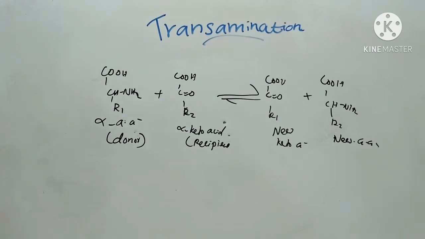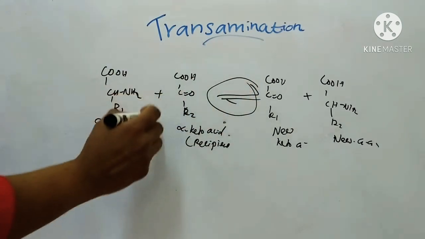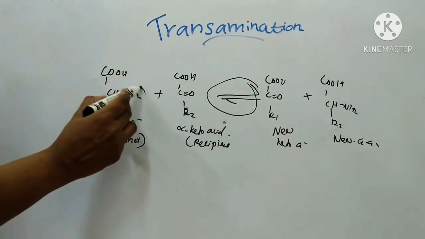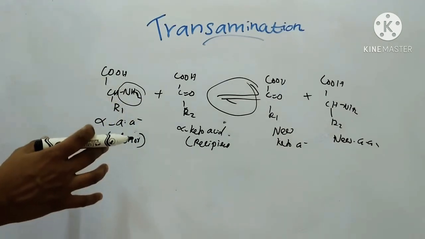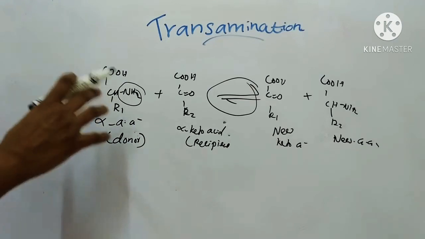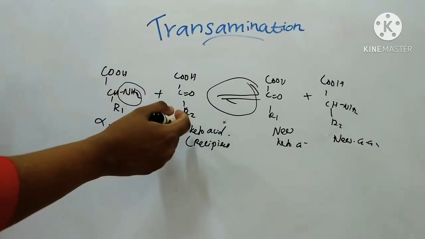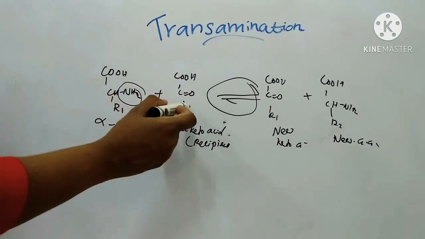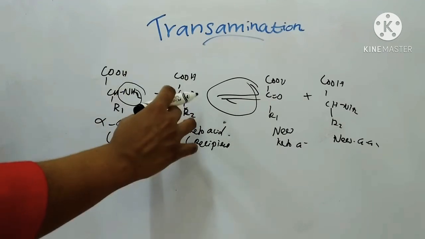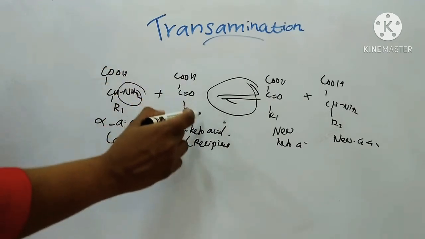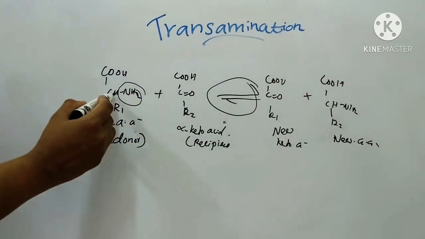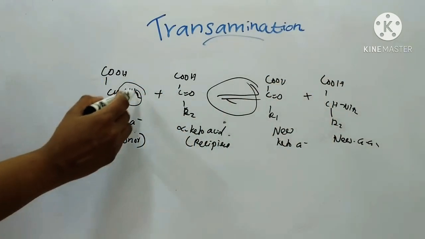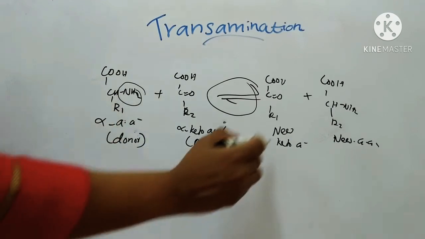It's a reversible reaction in which the alpha amino group of the donor amino acid is transferred to a keto acid. This alpha amino group is transferred to a keto group and this keto acid is converted to a new amino acid. And after removal of the amino group, the donor is converted to a new keto acid.